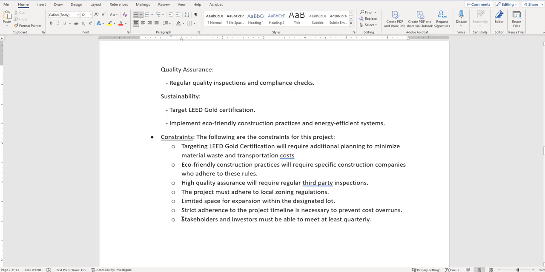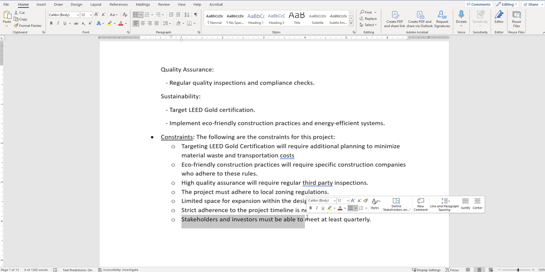Something that is important is making sure with communication, so stakeholders and investors must be able to meet at a certain time. I have quarterly, especially if it's investors as well. You just want them to be engaged, right? These are the changes that occur. You might have cost overruns or those sorts of things. Anyways, I'll let you read through those. If you have questions, please ask me in class about these, because with constraints, there can be more than I've suggested here. There could be a lot more.